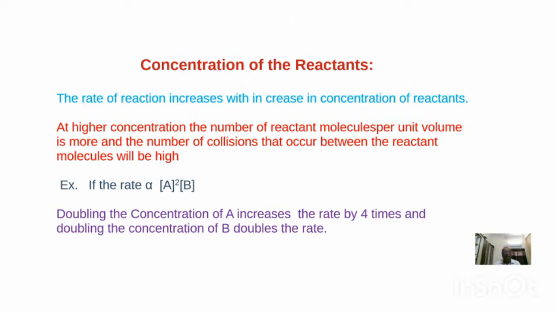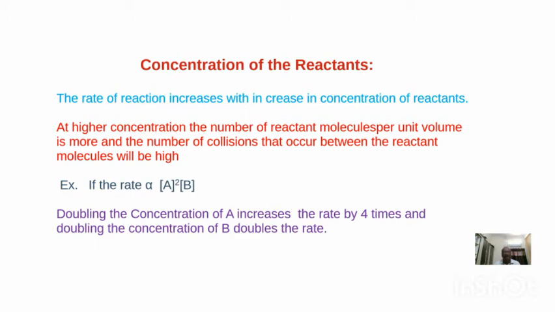Why is it so? At higher concentration, the number of reactant molecules per unit volume will be more, so the number of collisions between these molecules will also be more. In order for a chemical reaction to occur, the reactant molecules must collide with each other.